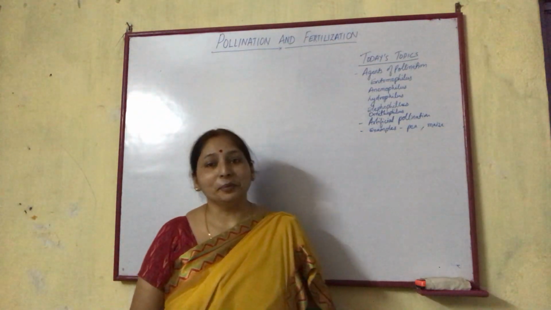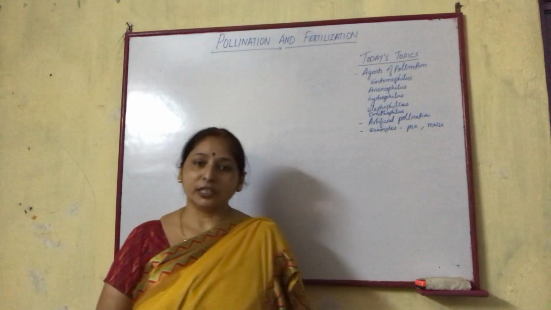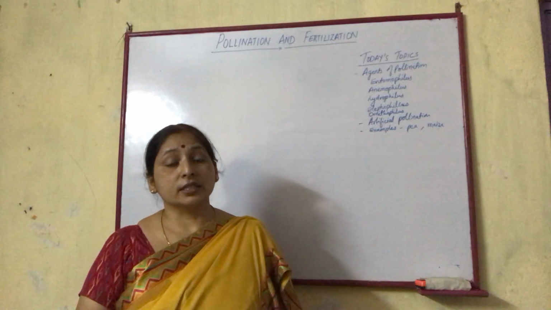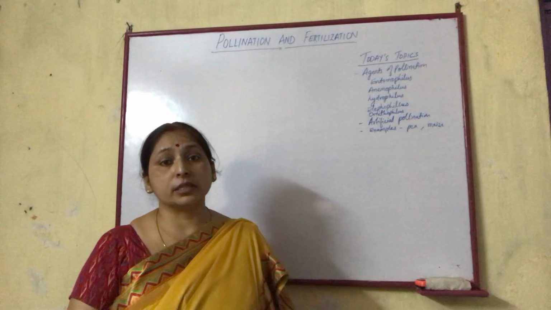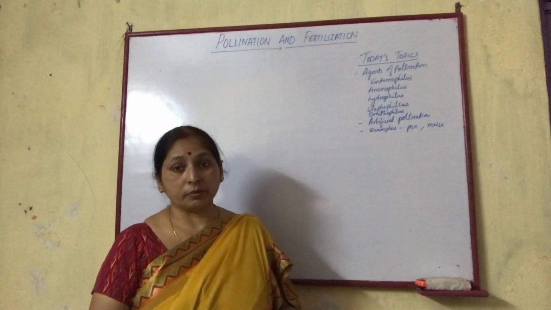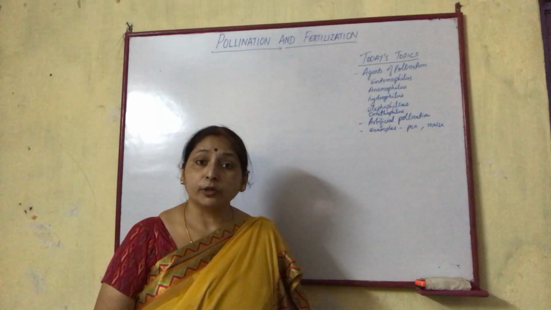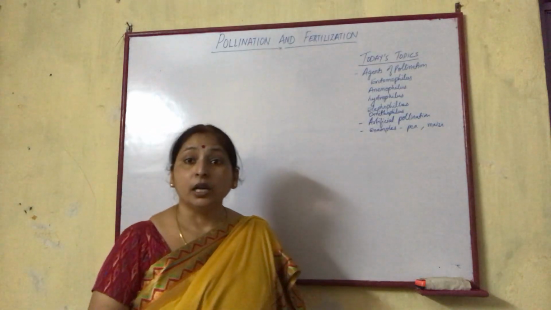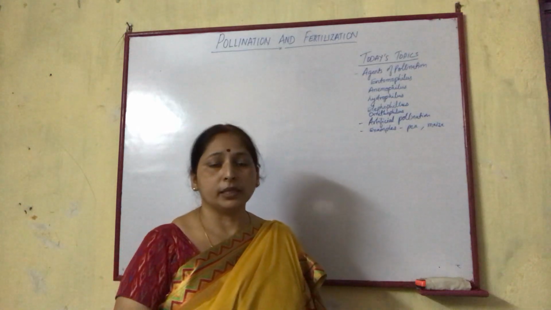Hello students, in the previous classes we have discussed flowers, which are the reproductive structure of angiosperms. After that we studied the floral details: the calyx, a group of sepals; the corolla, a group of petals; then the androecium, the male reproductive part consisting of anthers and filament; then the female reproductive part, which consists of stigma, style and ovary forming the carpel, or a single carpel, monocarpellary, two carpels, bicarpellary and so on.